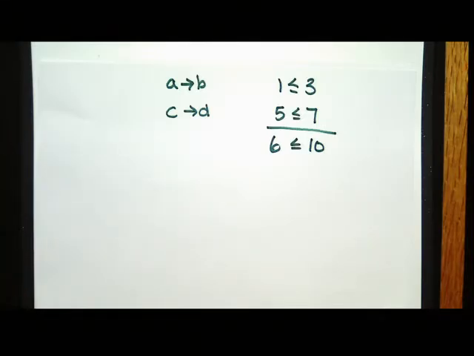Okay? So I can add or subtract the same thing from both sides of an implication, or I can combine it with an implication that's in the same direction with pluses, and it will still work. And I can also do the same thing with times, as long as I don't use negative numbers. Why can I not use negative numbers? Because it flips the less or equal to. So I can't just multiply both sides by negative. So the same thing works with implication. I can't just negate both sides. It will not work. Okay?